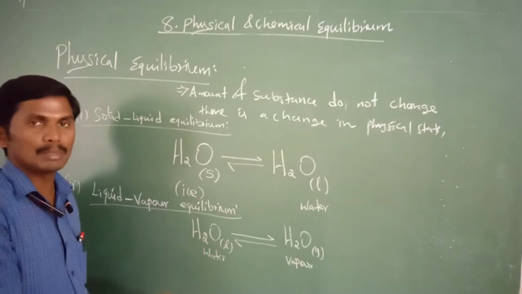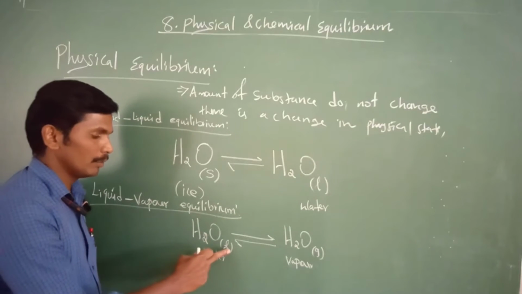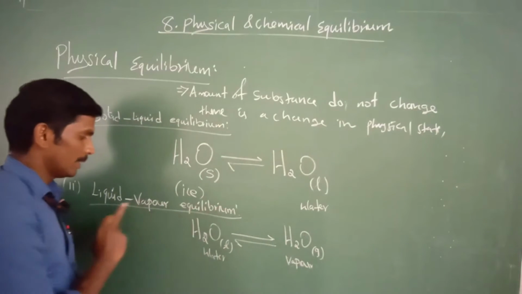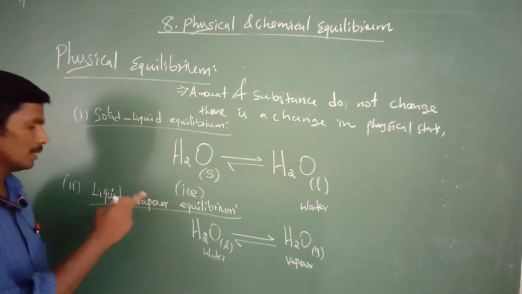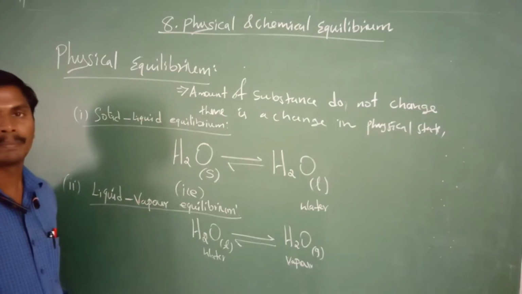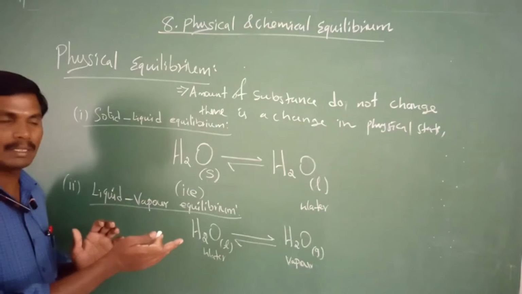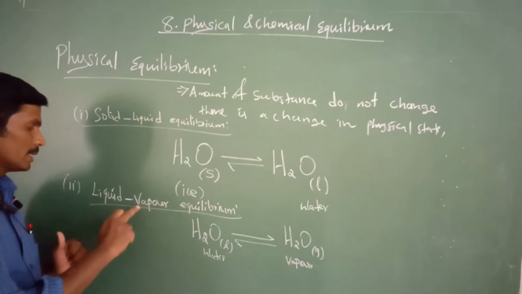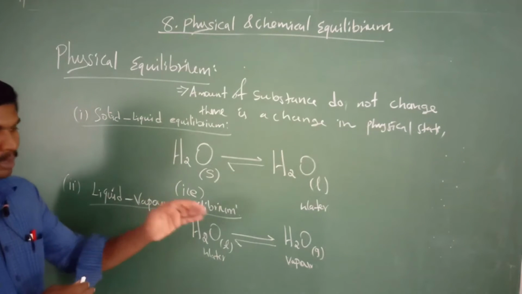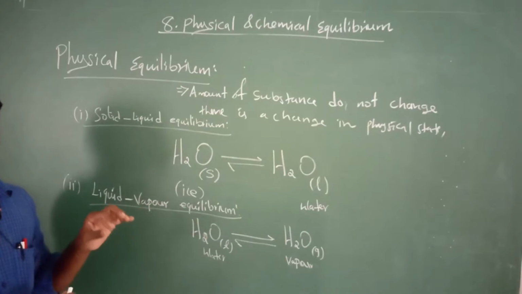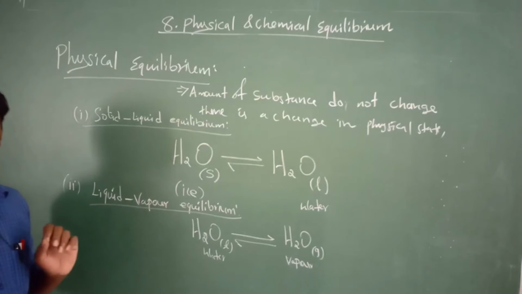So this is also in an equilibrium state. There is no change in the amount, only a change in the state, liquid converted to gas. This kind of reaction is called liquid vapor equilibrium. Suppose they say gas, then they call it liquid gas equilibrium. Naturally occurring gases are generally represented by gas, while gases produced by conversion are called vapor. So those reactions are called liquid vapor equilibrium. Here we convert the liquid into gaseous water, and the gaseous water is called vapor. This is not naturally occurring, so vapor is an important word.